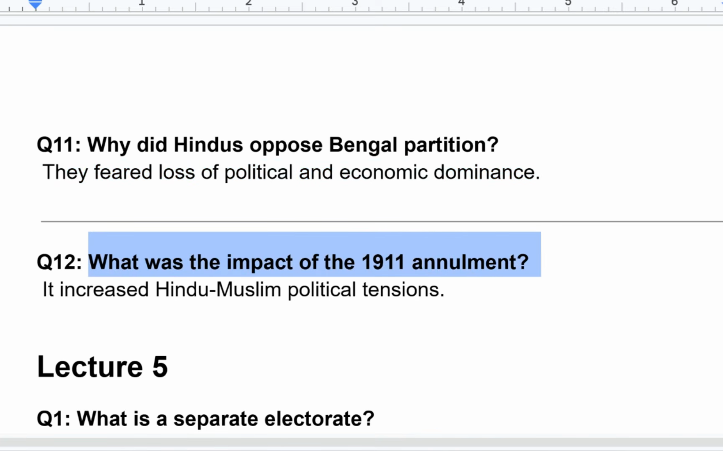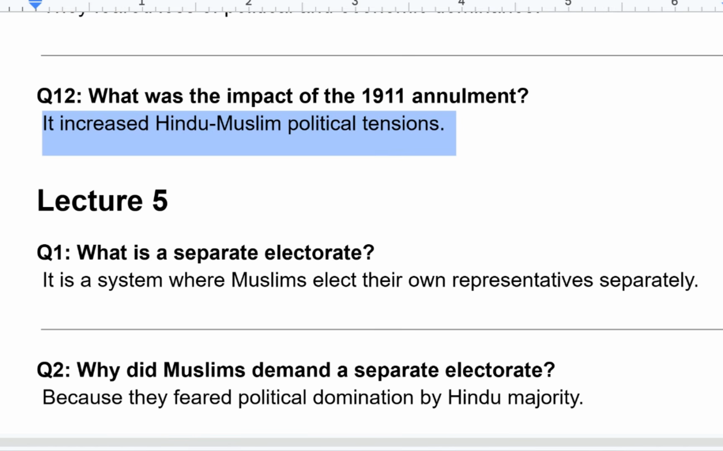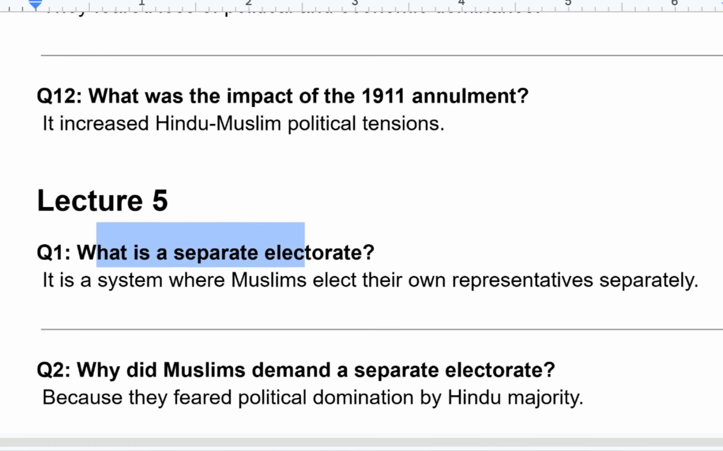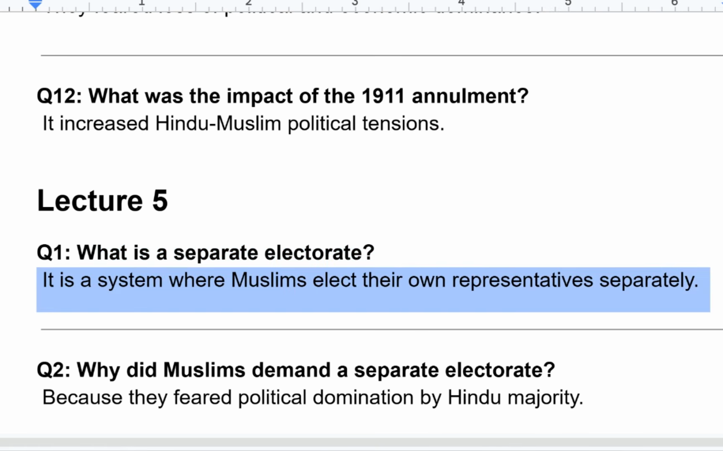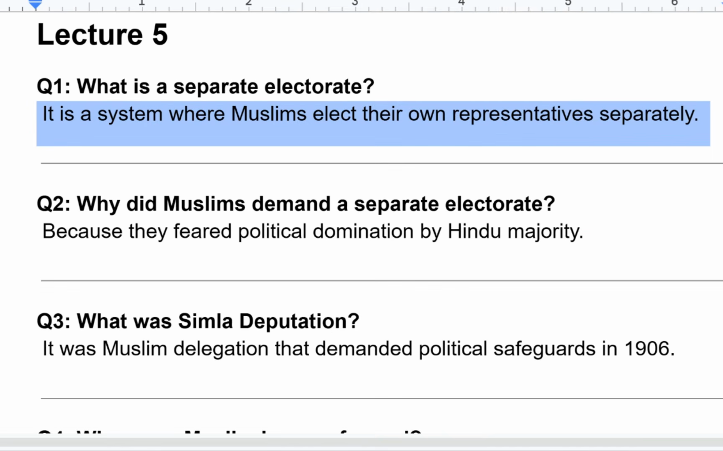What was the impact of the 1911 annulment? It increased Hindu-Muslim political tension. What is a separate electorate? It is a system where Muslims elect their own representatives separately.